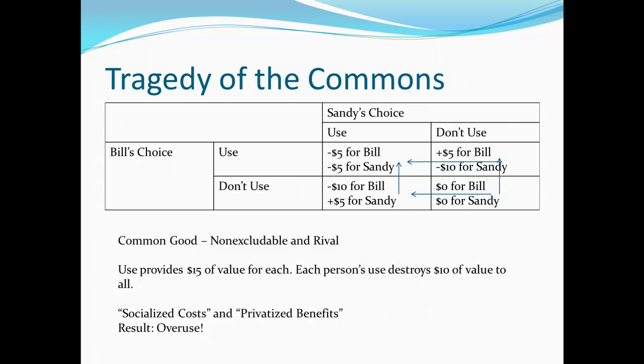This is the problem that arises when we have socialized costs and privatized benefits. In this case, using the thing allows for benefit to accrue to me individually, while the costs are socialized. This cost is actually destroying $20 of value total. Only 10 of that is experienced by me, 10 is experienced by other people. The result in this case is that we tend to see overuse.